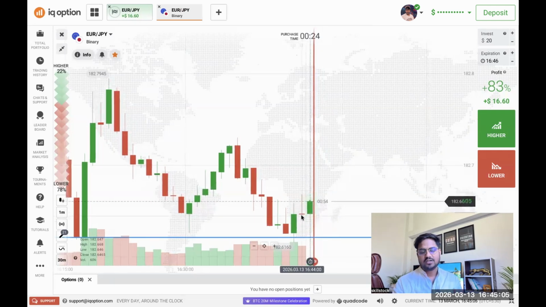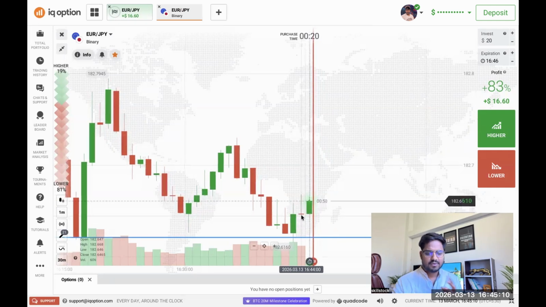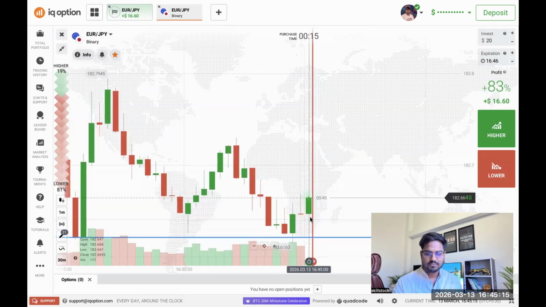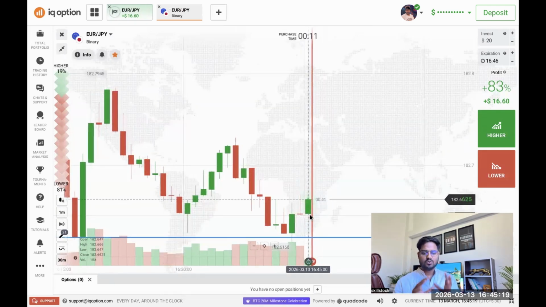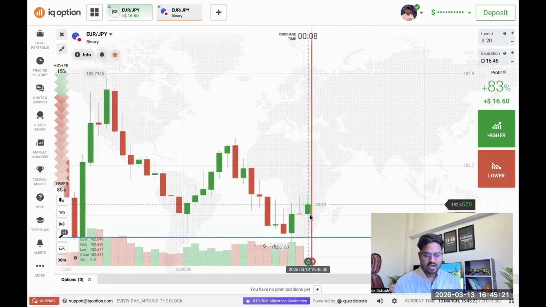See, this candle was trying to take control. This candle was trying to close as a buyer's candle, but with the rejection, this candle closed as a seller's candle, but they have dropped the volume. Again, there is more possibility that this candle can close as a buyer's candle, but there is no strong reason for the buyers here. All right, let's see.